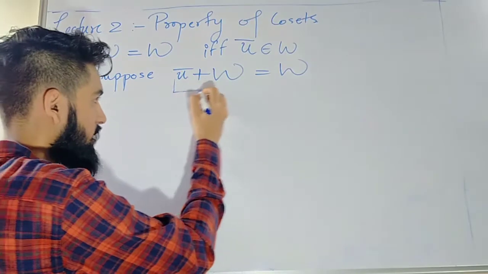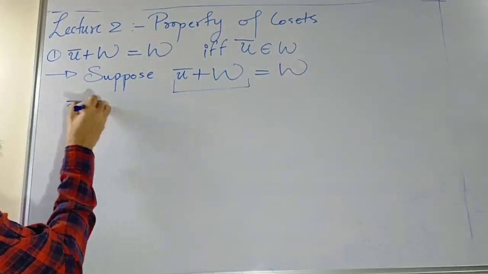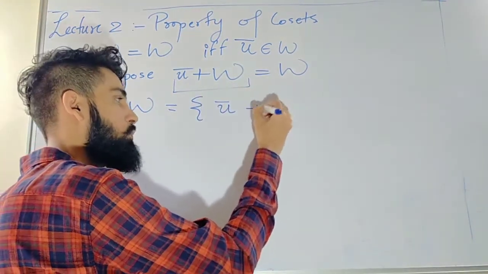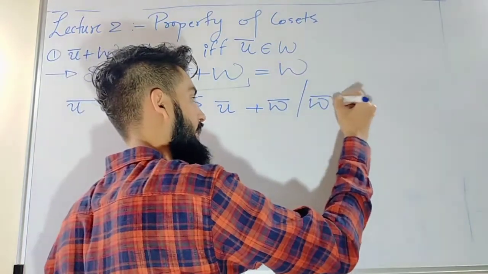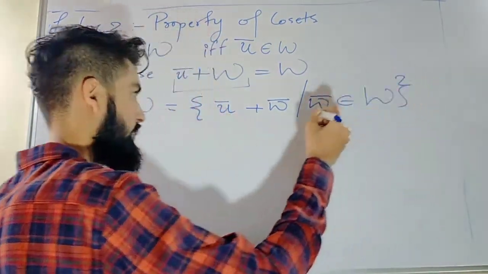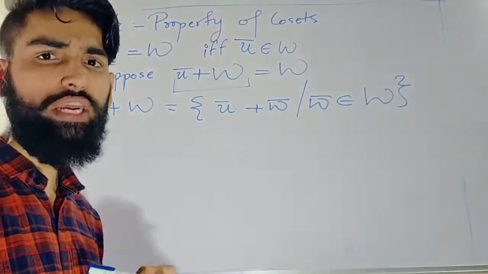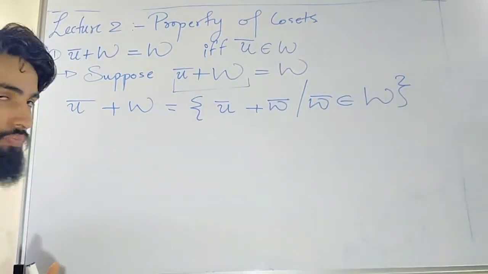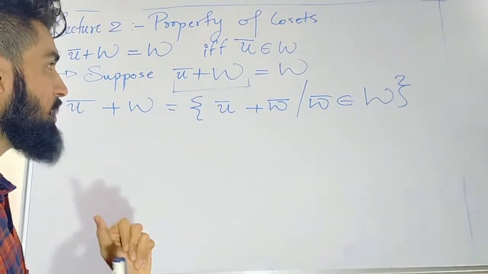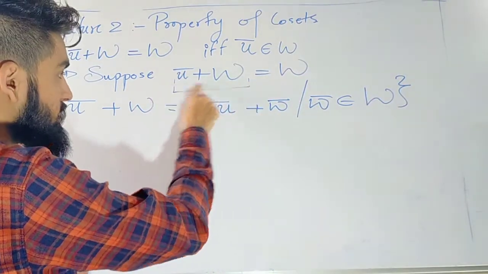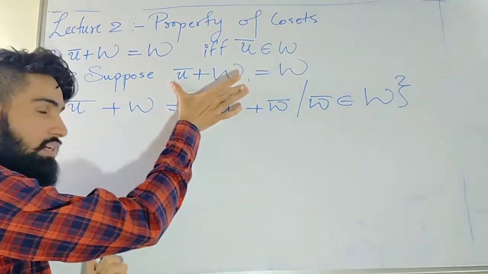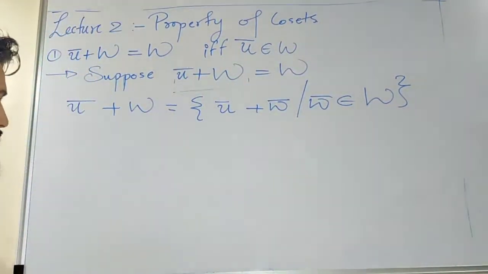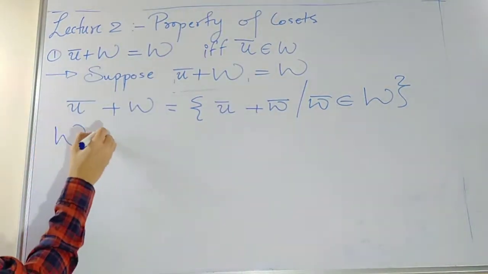I know this set, how it is defined. We know that this u bar plus W is nothing but the set of the type u bar plus w bar, where w bar is any element of W. Correct? And I know this is a subspace of V. Okay. So by using this, my claim is to prove my u bar is an element of W. Suppose somehow I prove my u bar is an element of this, then I am done. If u bar is over here, then u bar will be inside this also, because both the sets are same. One more thing, we know that W is a subspace.